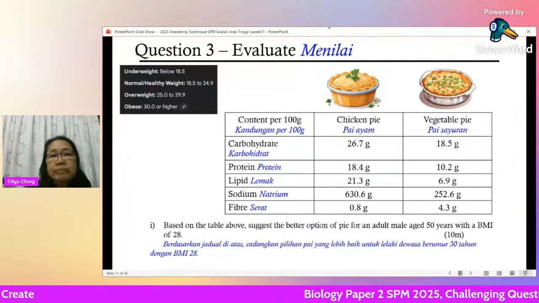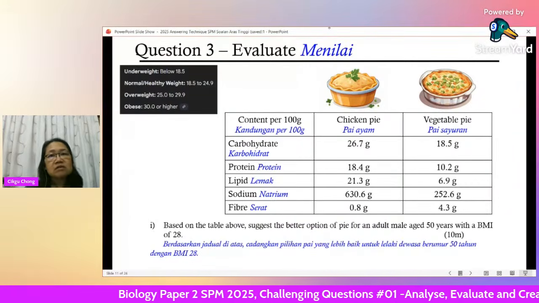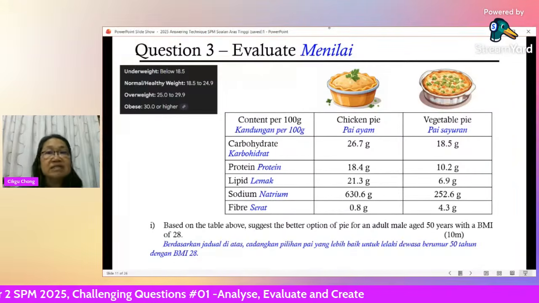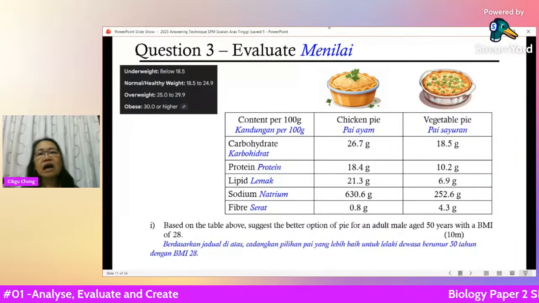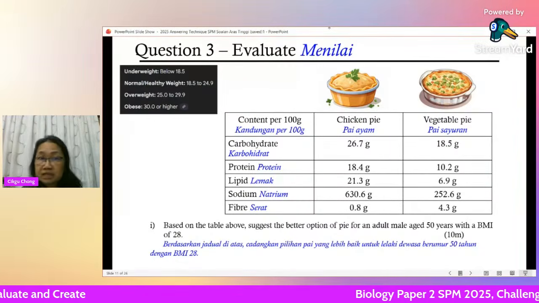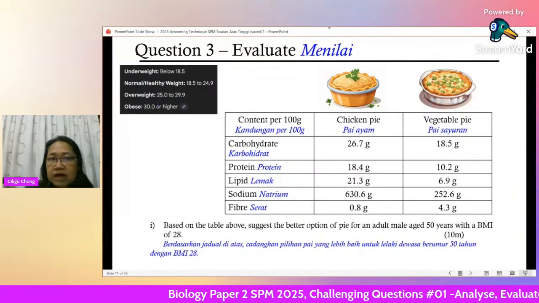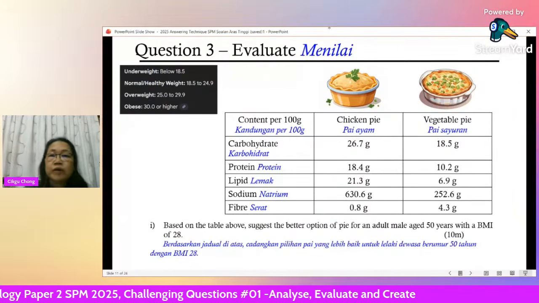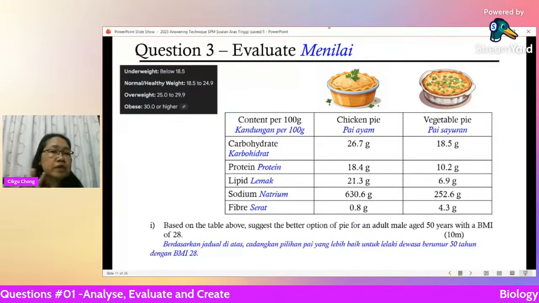Overweight means there is a risk of getting all the weight related diseases like hypertension, diabetes, heart attack, cardiovascular problems and all that, right? So overweight is 25 to below 30. So this person falls under overweight. So the person should be eating a healthier diet, and you should know what it means by healthy diet.